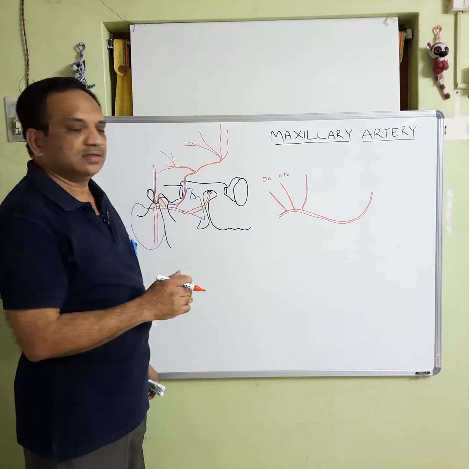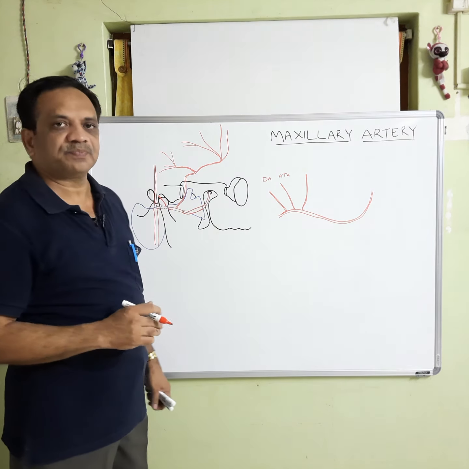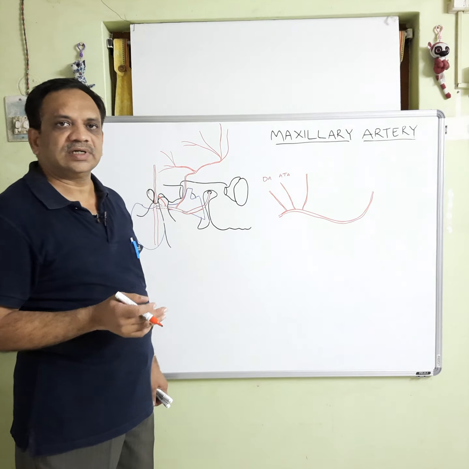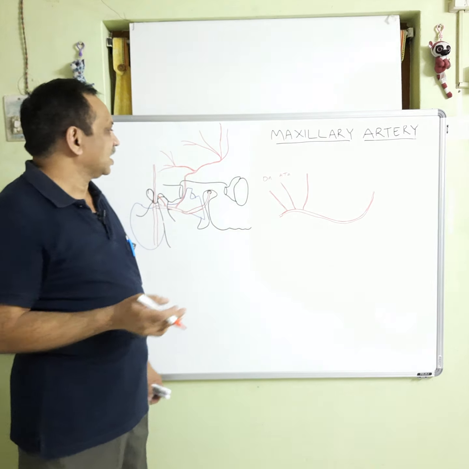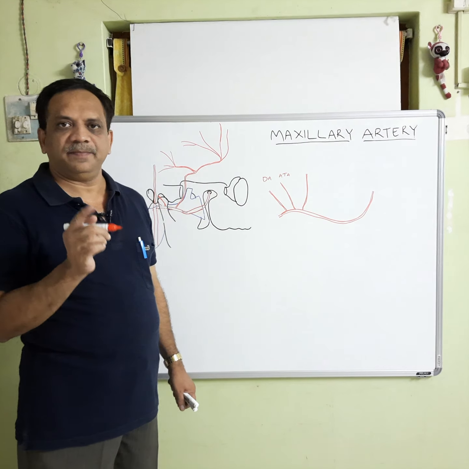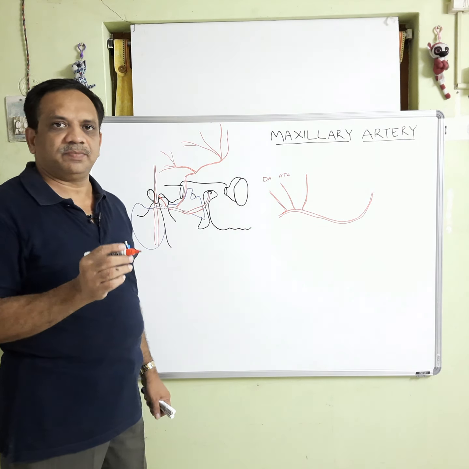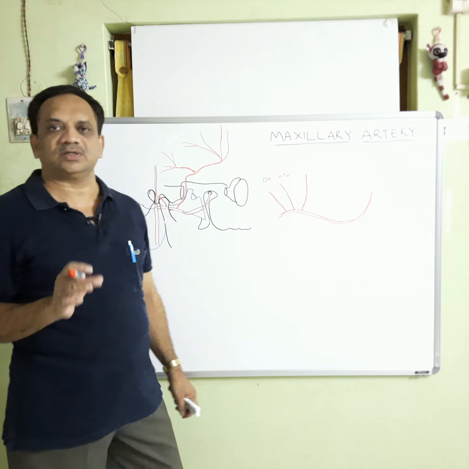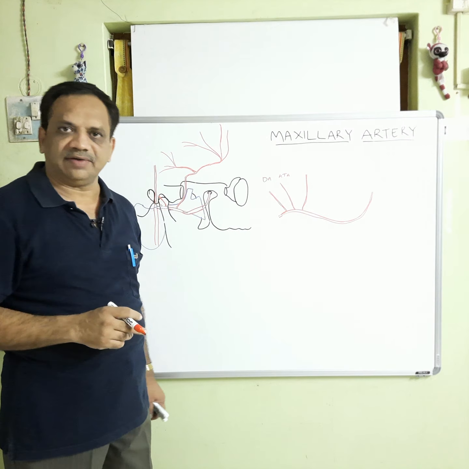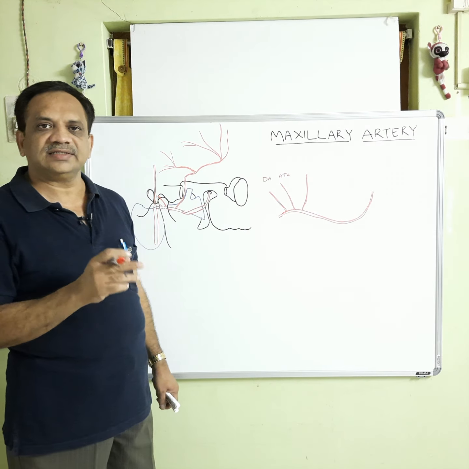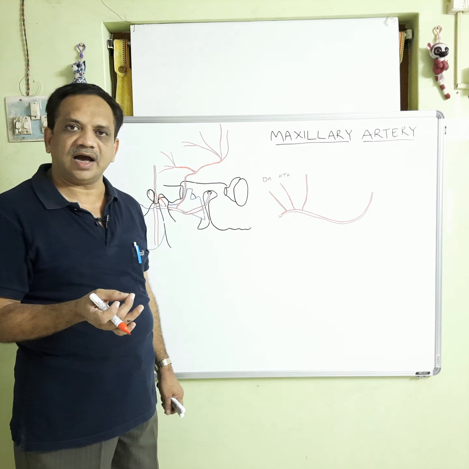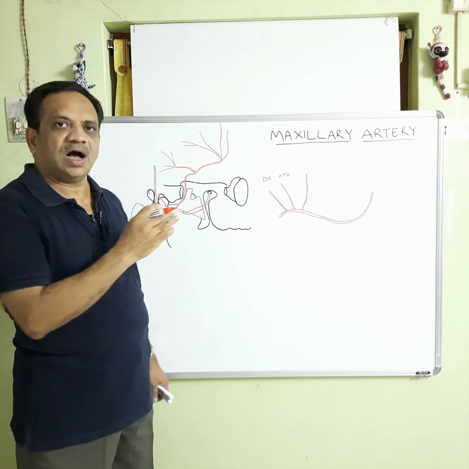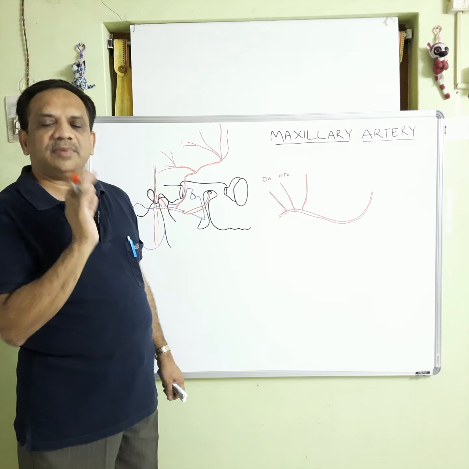Other than this, the middle meningeal artery also gives ganglionic branches to the trigeminal ganglion, and it gives a petrosal branch which passes through the hiatus of the petrosal bone and enters the tympanic cavity. There it supplies the facial nerve, the geniculate ganglion, the chorda tympani artery, and also the mucous membrane.